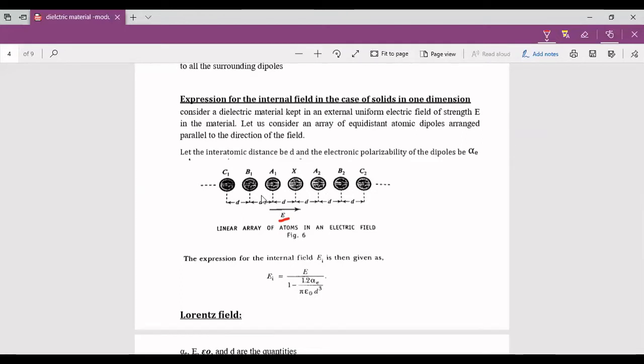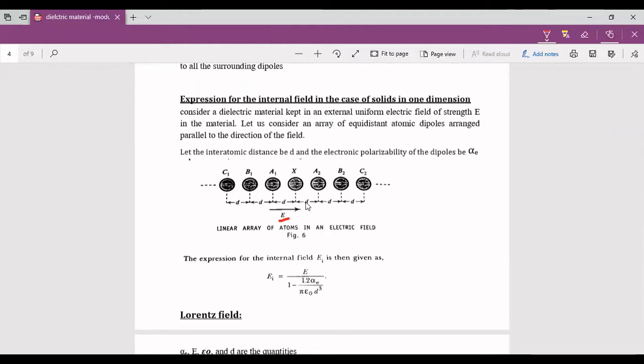In this figure, we have taken an array of atoms. This is for a one-dimensional case. In one dimension, the atoms are arranged in a regular, periodic manner. Let us take one reference point as X. So one atom is X. The nearest atoms in one row to X are A1, A2 and B1, B2, C1, C2, etc., like this. D represents the distance between the atoms, or the atomic distance.